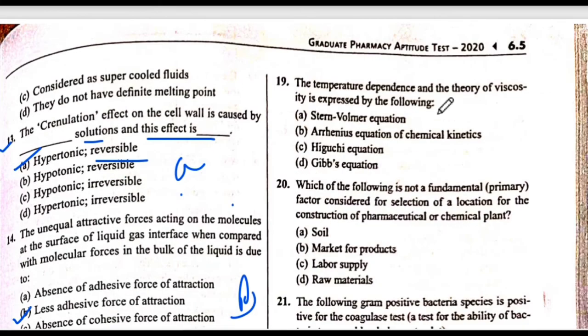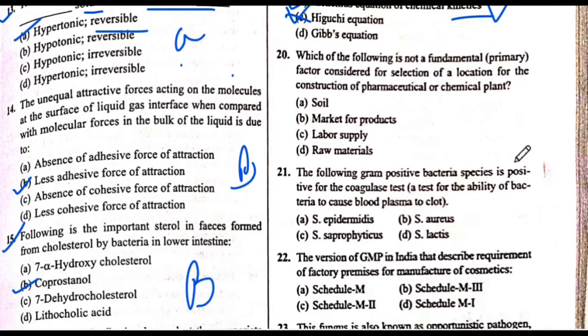The temperature dependence and the theory of viscosity is expressed by the following. The answer is B. Arrhenius equation of the chemical kinetics. B, not C. Okay, the answer is B. Next is 20 question number.